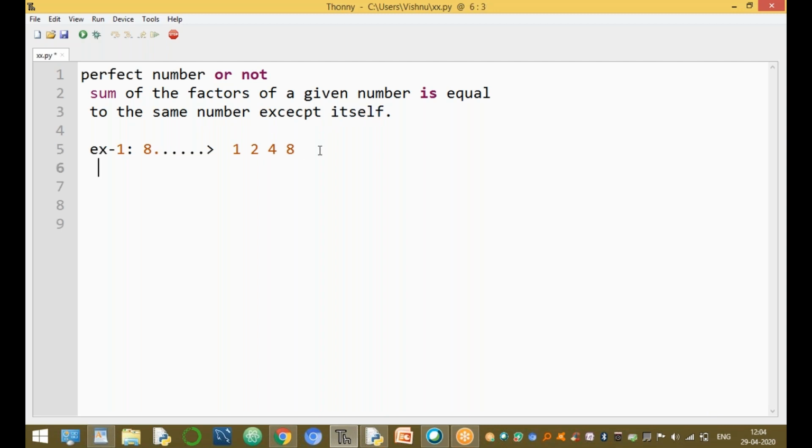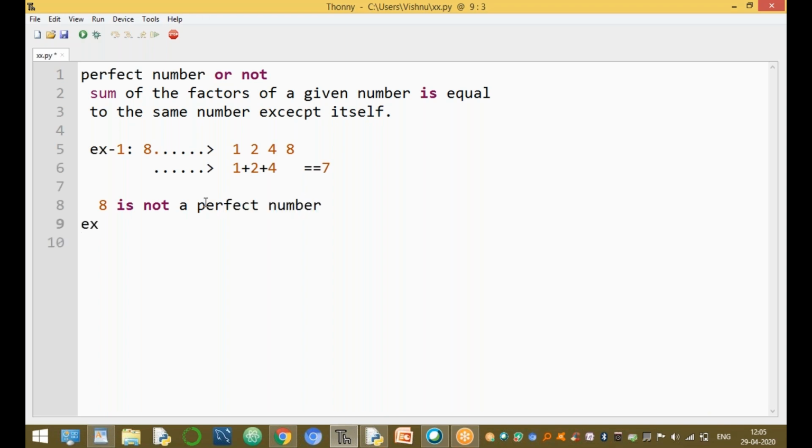If I sum the factors except itself, the sum of the factors is 1 plus 2 plus 4, which is equal to 7. The original number is 8, and the sum of the factors is 7. These two numbers are not equal. So here 8 is not a perfect number.